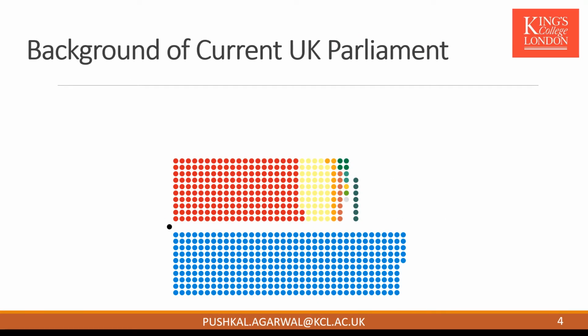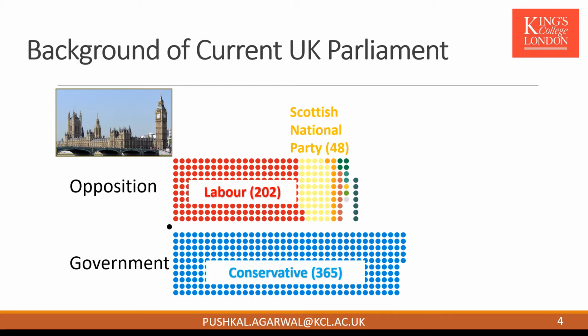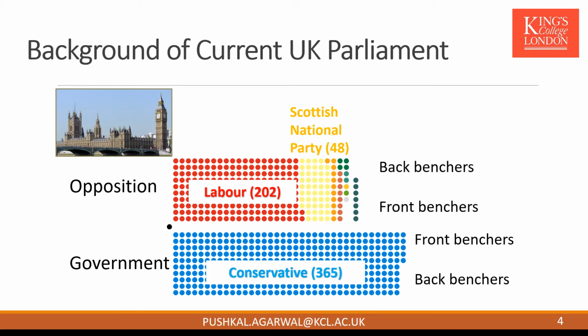Before going ahead, let me introduce you to the UK Parliament. This is the current layout of the House of Commons. In blue is the Conservative Party, which is leading the government, and in red is the Labour Party in the opposition, with some small parties like the Scottish National Party and so forth. Prominent MPs sit on the front rows of either side and are known as frontbencher MPs. The rest are called backbencher MPs. This is where the drama of British politics happens.